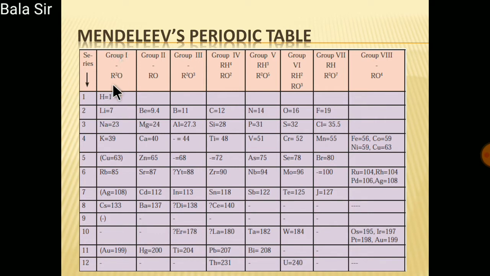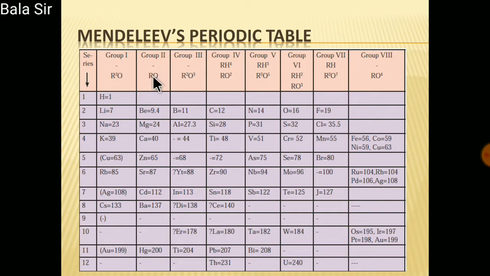Here in group 1 you can see R2O. It is not R square, it is R2O. In place of R you have to replace these elements. Let's say for example hydrogen. In place of R you replace hydrogen, it will become H2O, Li2O, Na2O, K2O. In this way you can form a group.